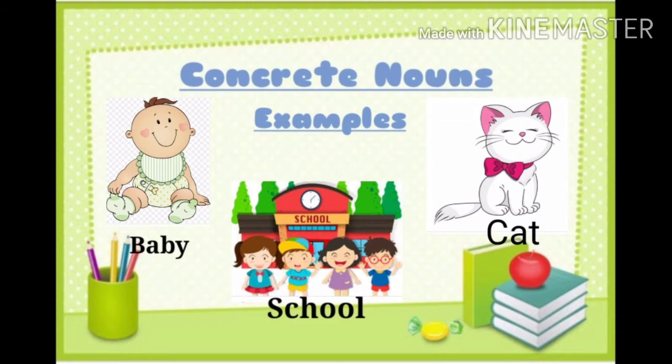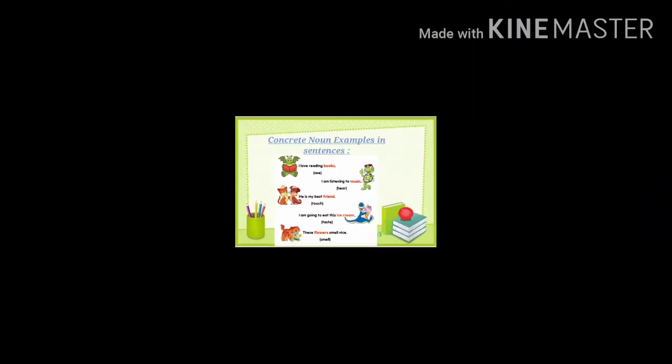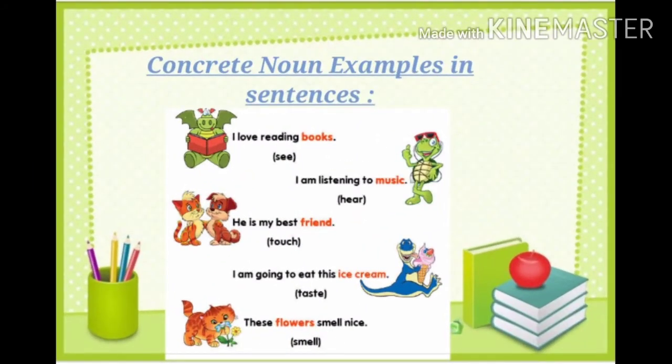So, students, moving further, let's have a look at some examples of concrete nouns in sentences. First one is: I love reading books. Here the word book is a concrete noun, as I have told you earlier also that we can see books, we can touch books, therefore they belong to the category of concrete nouns. Second sentence is: I am listening to music. Here the word music is a concrete noun because we can hear music, though we cannot see it, but we can hear it. Therefore, it also belongs to the category of concrete nouns.